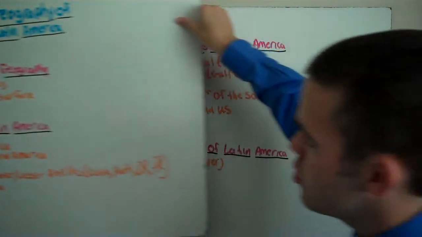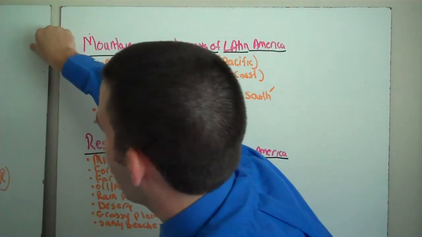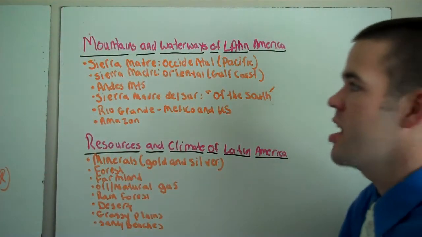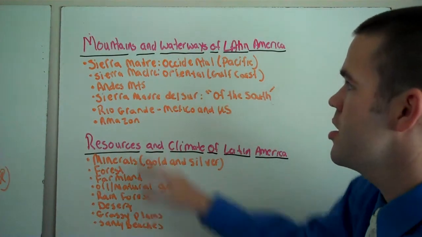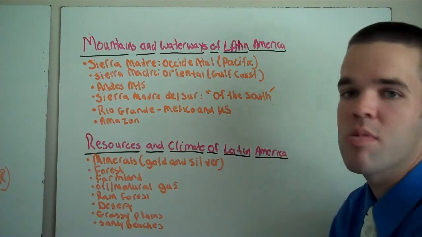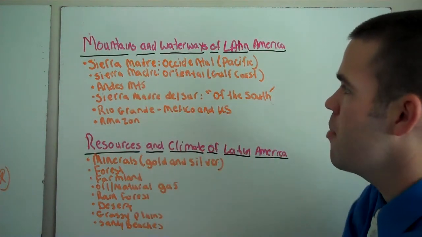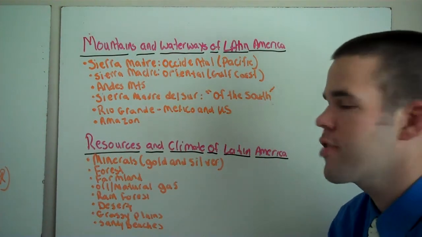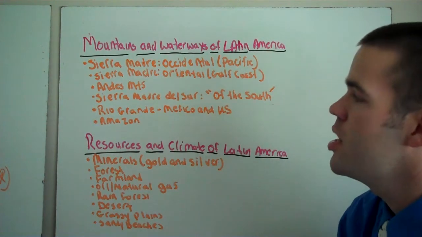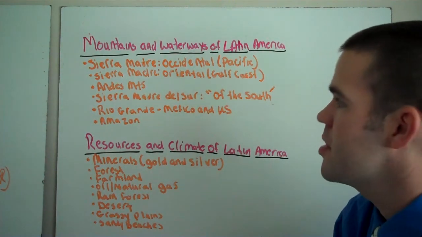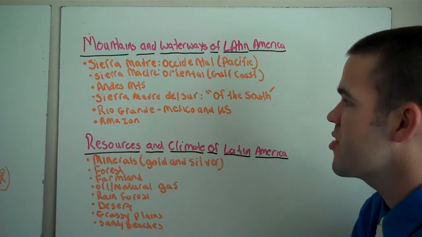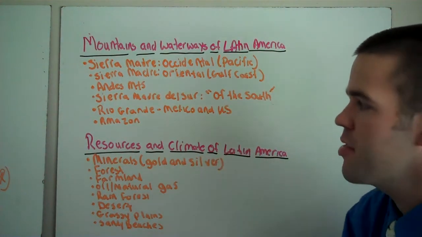Let's move on to the mountains of Latin America. There are several mountains that make up Latin America. You have Sierra Madre Occidental, which sits on the Pacific side of Latin America. You have Sierra Madre Oriental, which sits on the Gulf Coast of Latin America. You also have the Andes Mountains. You have the Sierra Madre del Sur, which is of the south.